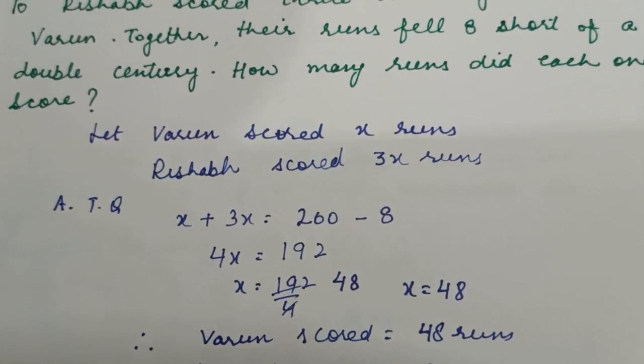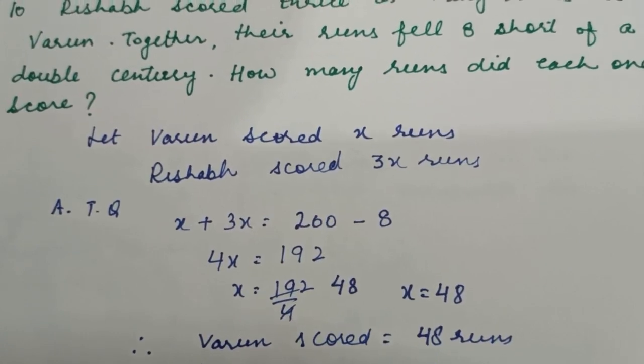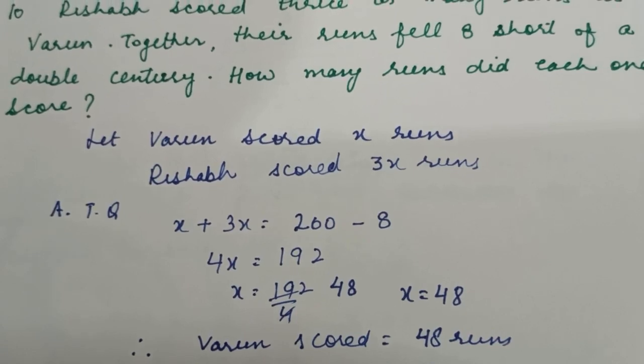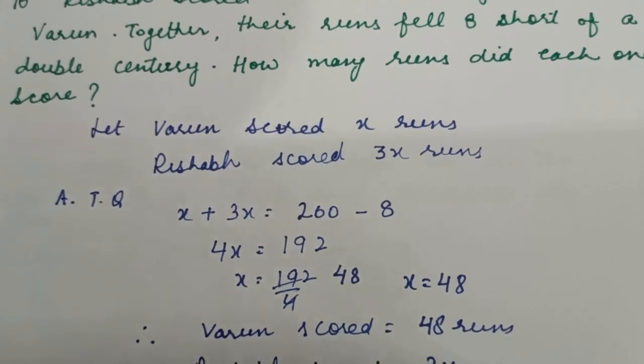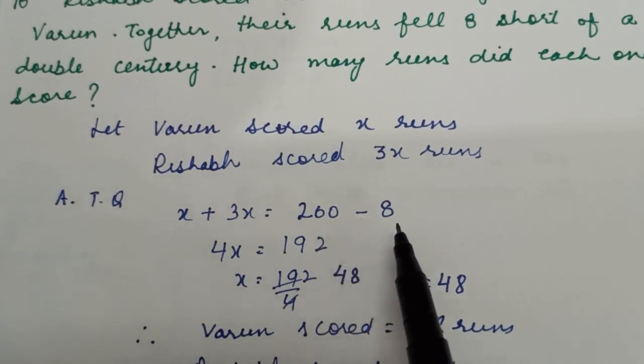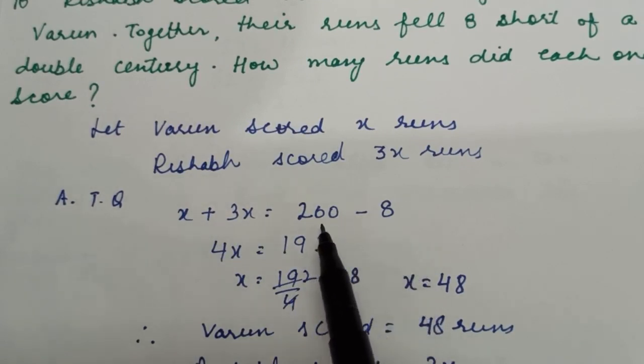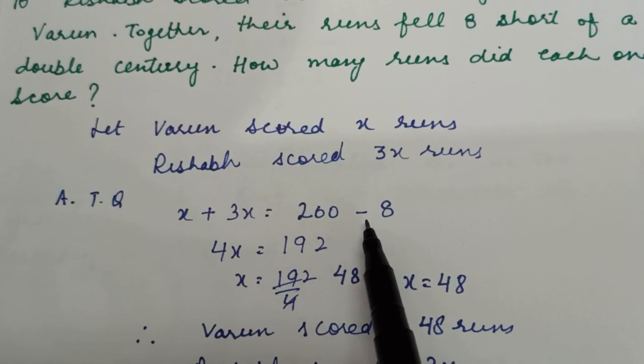We are given Rishabh scored thrice as many runs as Varun, so Rishabh will score 3x. Together means the sum of their runs. So the sum of their runs is x plus 3x, and it is 8 short of a double century. Double century means 200. 8 short means minus 8.